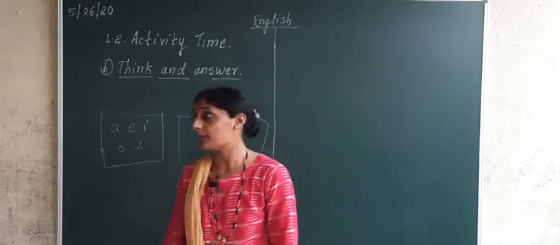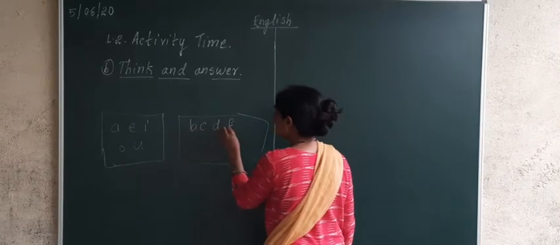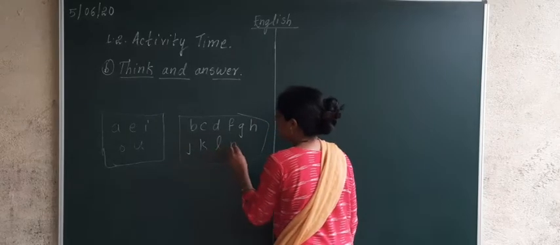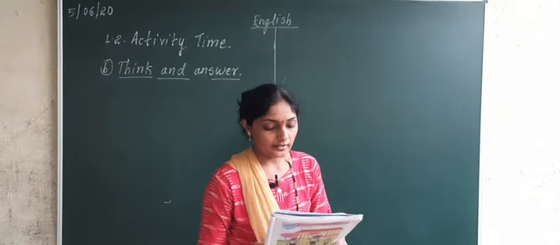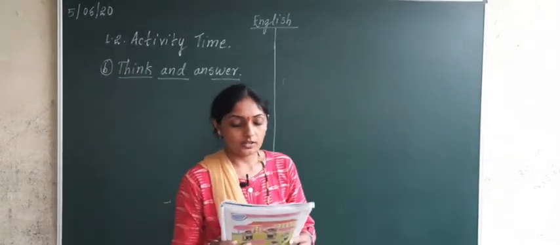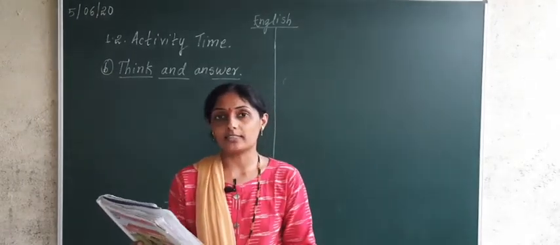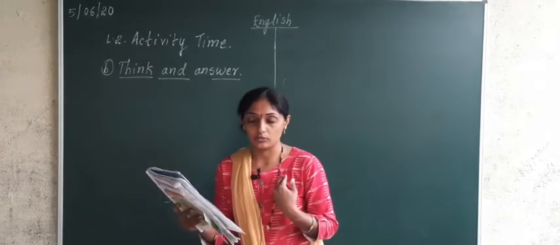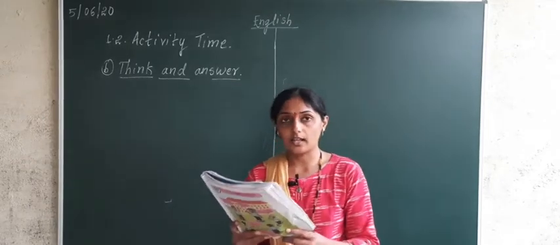Which letters? For example, here B, C, D, F, G, H, J, K, L, M. Book it is given. Teacher: Good morning, children. Children are saying, good morning, teacher. Teacher, what is your name? Then here one girl is there, Tejal. Her name is Tejal. So what is she saying? My name is Tejal.